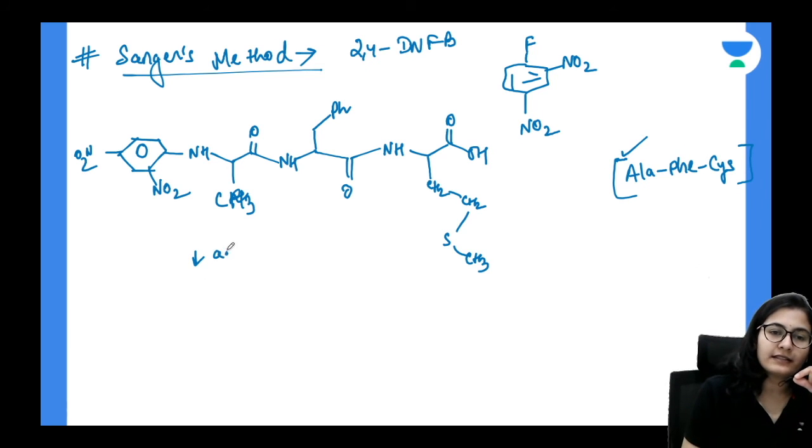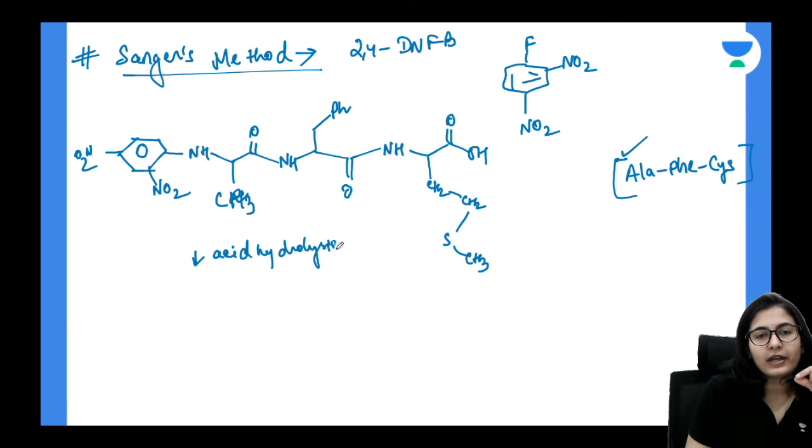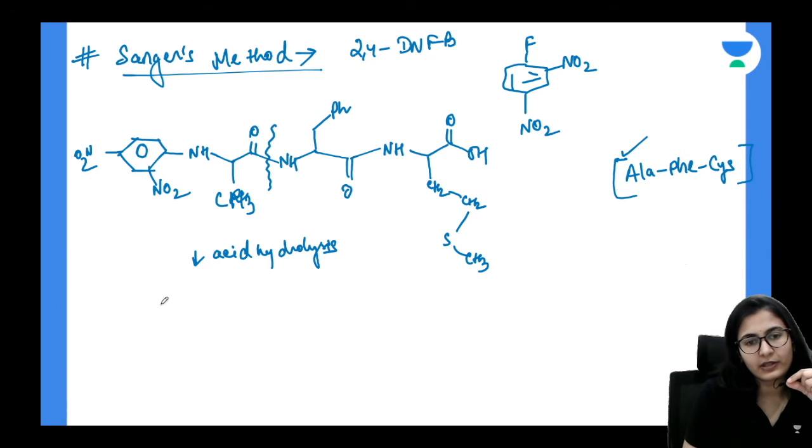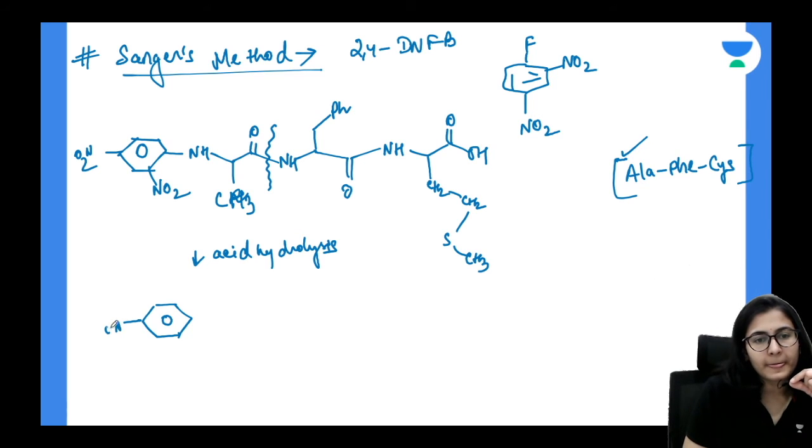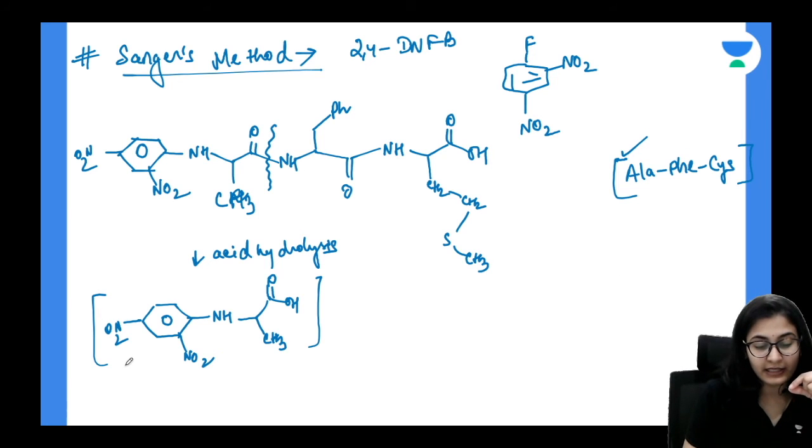Now I will do the acid hydrolysis. Okay, and since it has got connected to such a big group, the bond is going to break from here. The left amino acid has been eliminated along with the DNFB molecule. So this is what you get, NH, COOH, and CH3. The left amino acid has been eliminated, and you are going to get a yellow color complex.